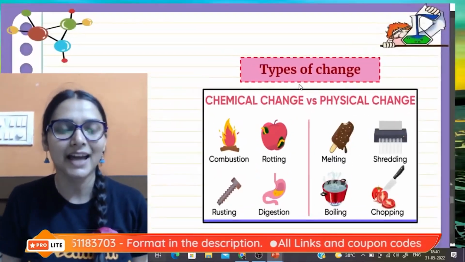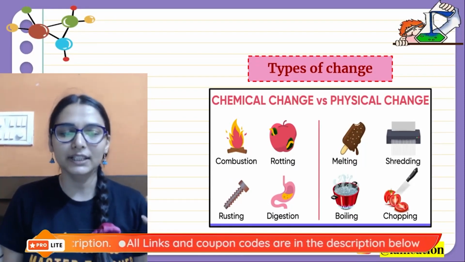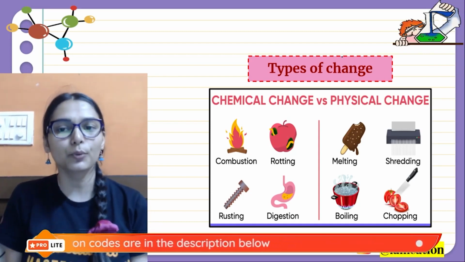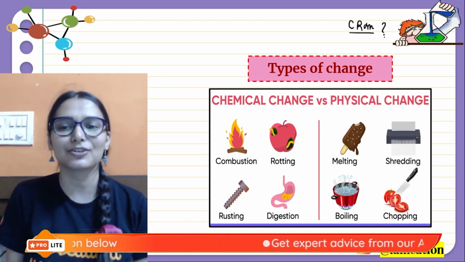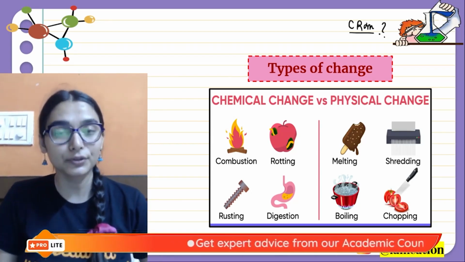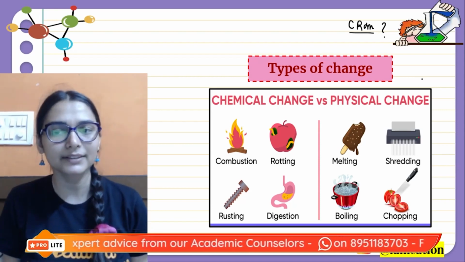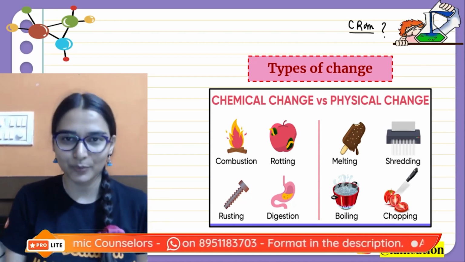And what is that? That is about the types of changes. So the name of the chapter is chemical reactions and equations. So where are we exactly getting the term chemical reaction? In order to understand that, we will be looking at the types of changes around us that you also do in your class 7th, the physical and the chemical changes.